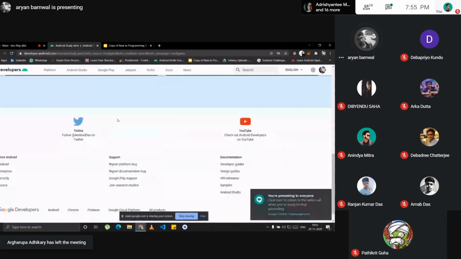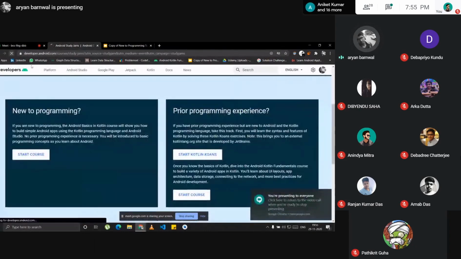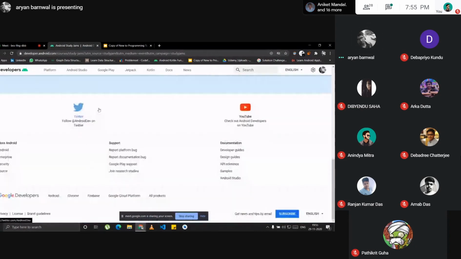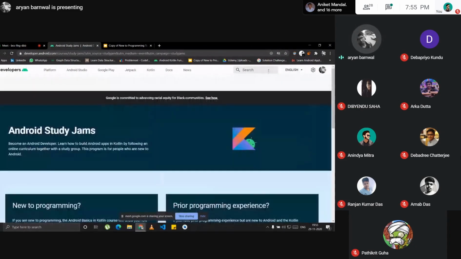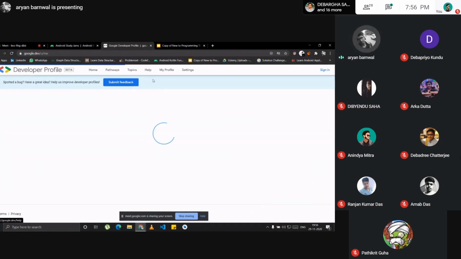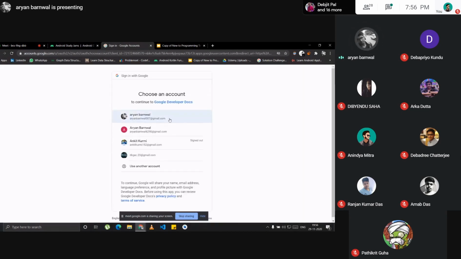Okay, so if you go here, look, wait, I didn't get the badge. Okay, actually I'm signed up, so I'm not getting that. If you get the badge and you have signed up, you can click here on this settings icon and you will see a Google developer profile. If you click on that, it will open a new tab and you have to sign in again to view your private profile. So just click on that and sign in.